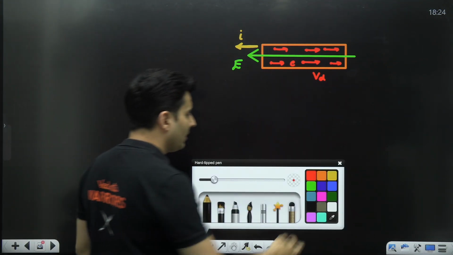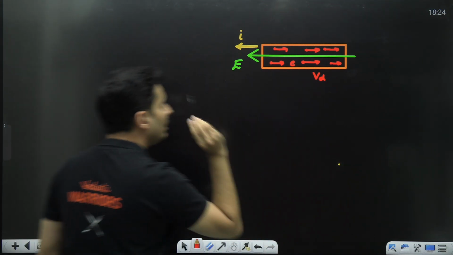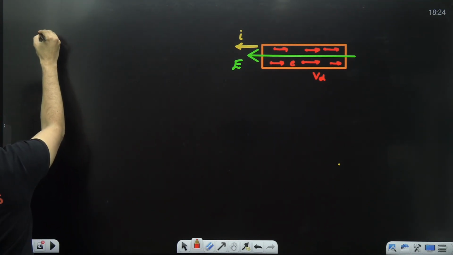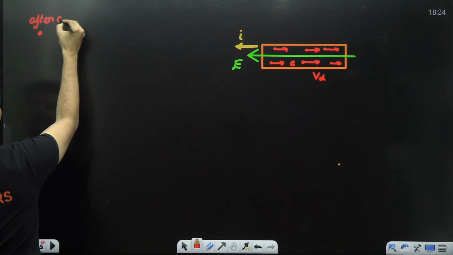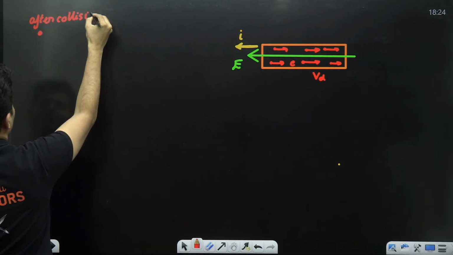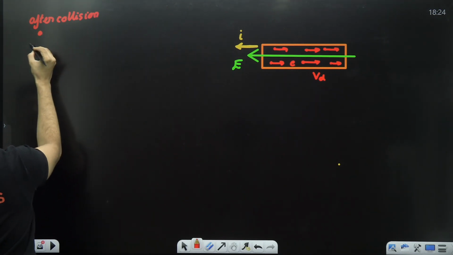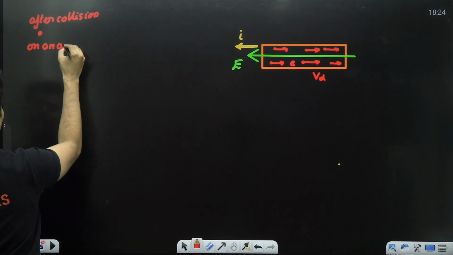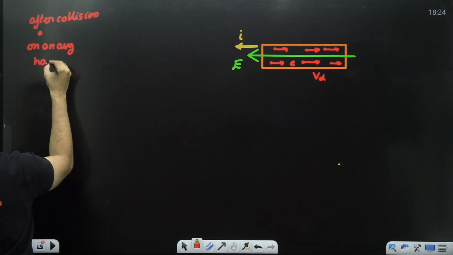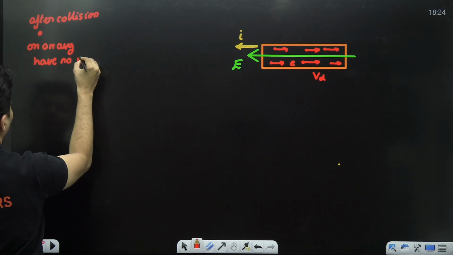Observe this carefully now. In such cases, you will say that these electrons, after collision, lose all their energy on an average and have no velocity.